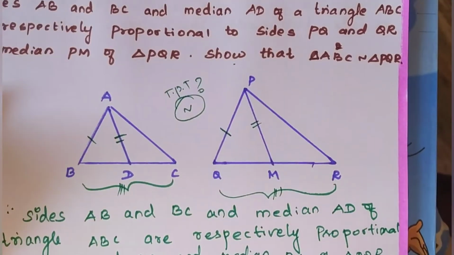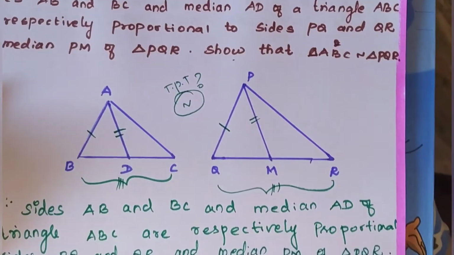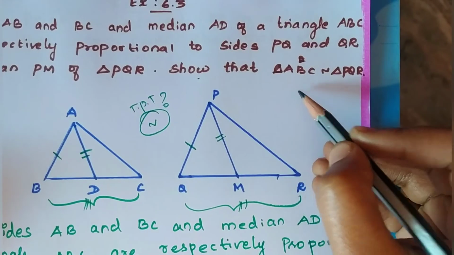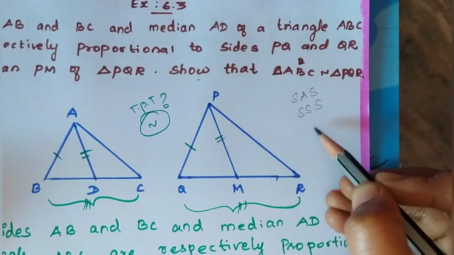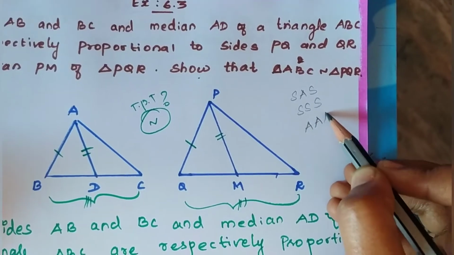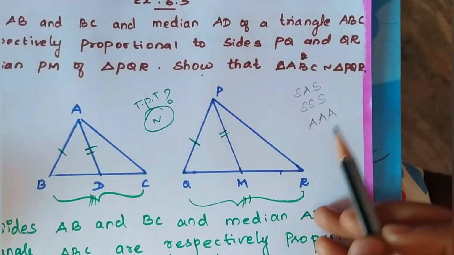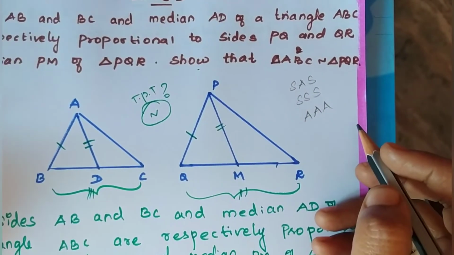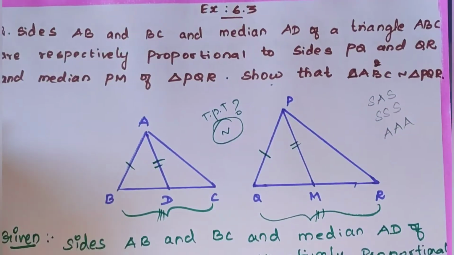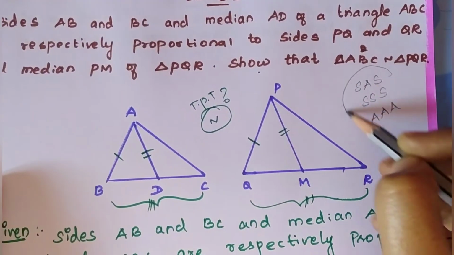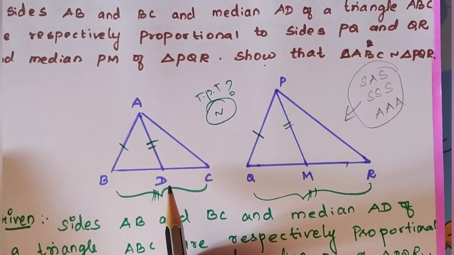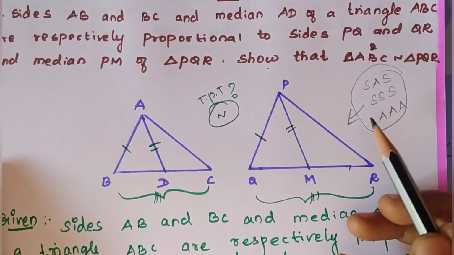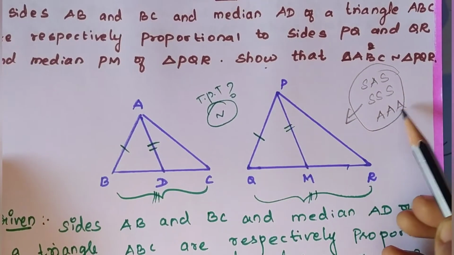We can use the criterions AAA, SAS, SSS to prove it is similar. So which criterion will apply for this? Can you guess? Okay.